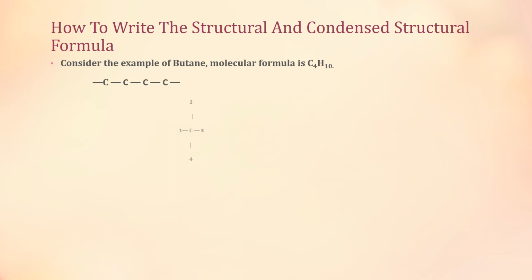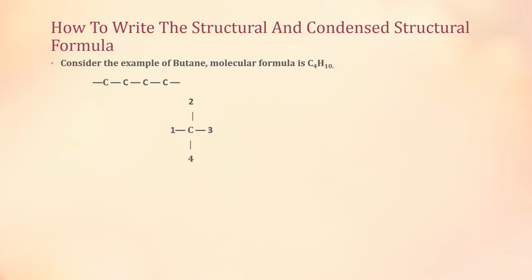What is the method for writing the structural and condensed structural formula? Consider the example of butane, having the molecular formula C4H10. It shows there are 4 carbon atoms. So in the first step, you write down the main stem, the number of carbon atoms, in the form of a chain. In the second step, keep in mind that each carbon atom can make a maximum of 4 bonds.